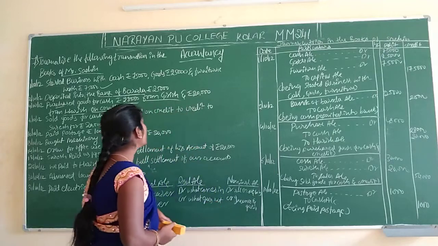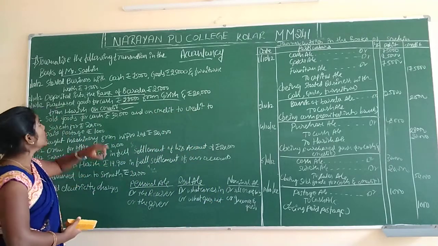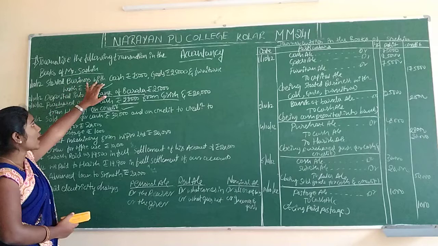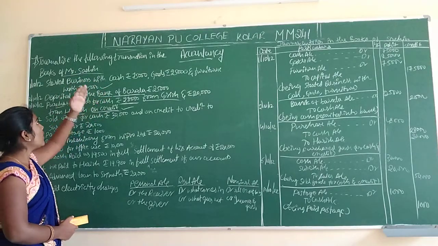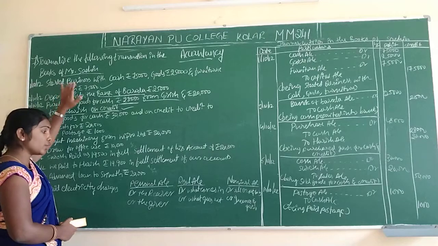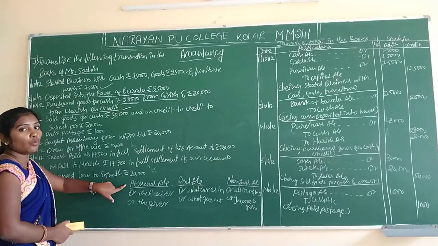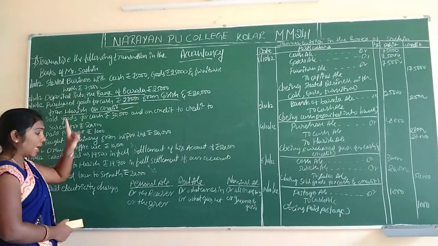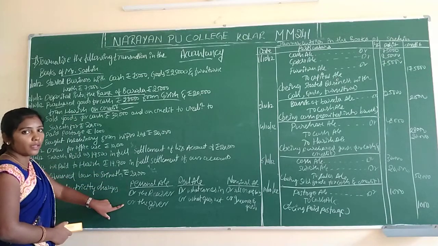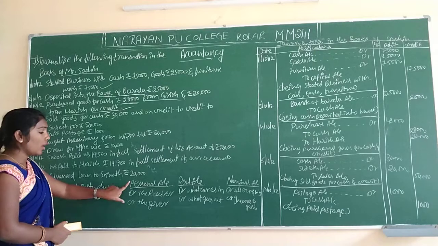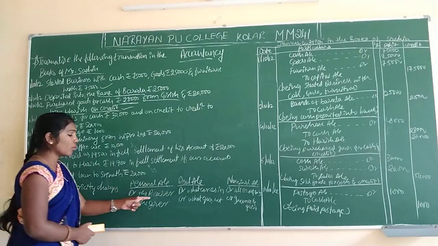These are all the entries we pass. The first entry is started business with cash, goods and furniture. Always the first entry should be a personal account. Always the first entry should be capital. The capital is a personal account. Personal account rules we have to apply here. What are we going to receive here?